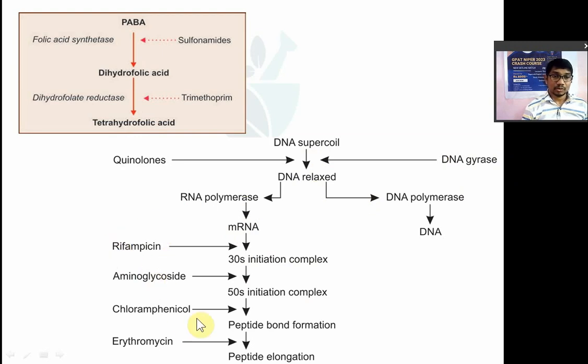Now aminoglycosides, they inhibit the 30S ribosome. They inhibit the protein synthesis. Okay, chloramphenicol inhibits the 50S ribosome, inhibits the protein synthesis. Chloramphenicol inhibits the peptide bond formation. Erythromycin inhibits the peptide elongation. So along with the DNA gyrase inhibitor, I also explained to you the mechanism of action of other antibiotics.